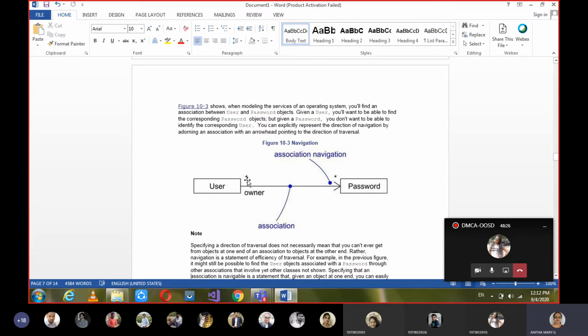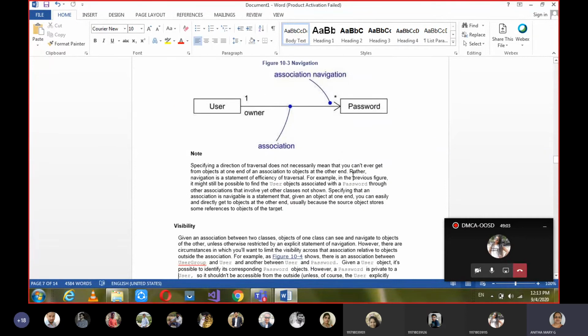Okay, here I am talking about the multiplicity and role names. One user who is the owner is going to give many passwords for his many accounts, either bank accounts or email accounts or whatever the account may be. For that he is going to give many passwords as he wishes. So in such a scenario, when we make the association unidirectional, we call it association navigation. Okay, hope this is clear.